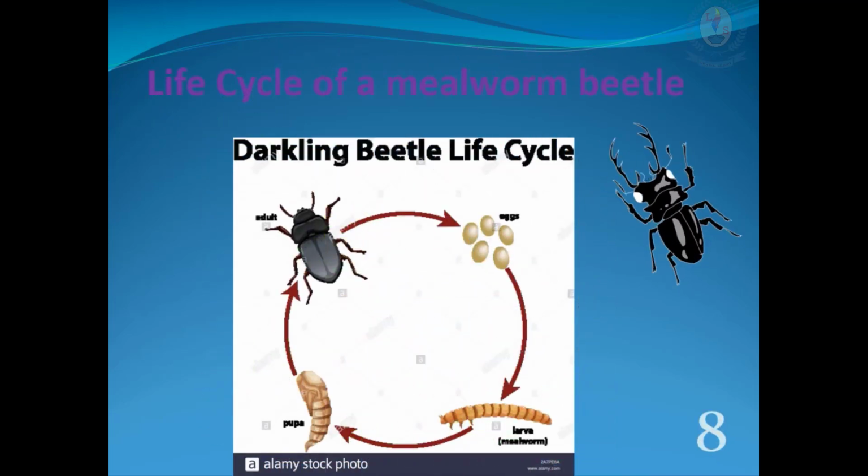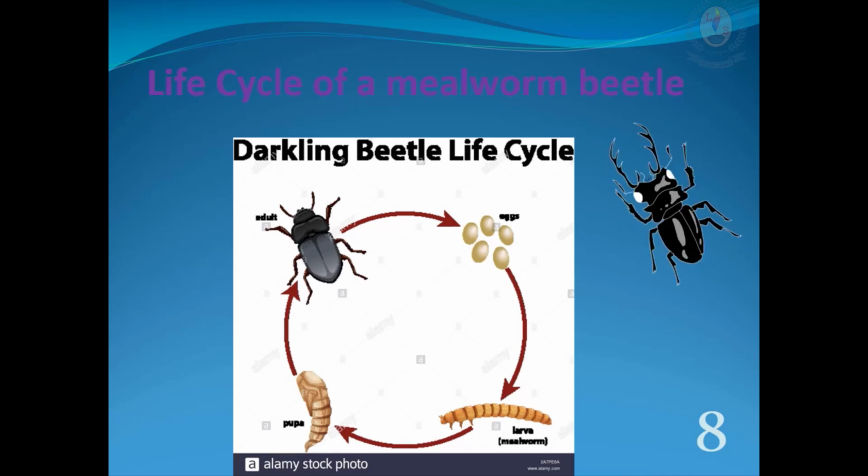Cycle with 4 stages. Some animals such as mealworm beetles, butterflies and mosquitoes have 4 stages in their life cycles. The 4 stages are the egg, larva, pupa and the adult. The young of these animals look different from the adults. They undergo metamorphosis.